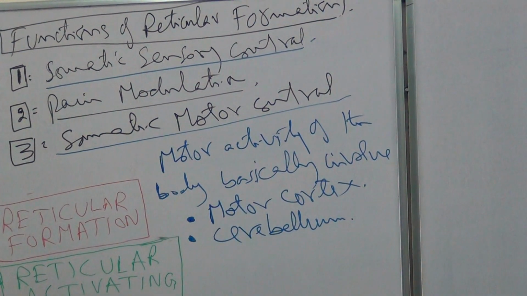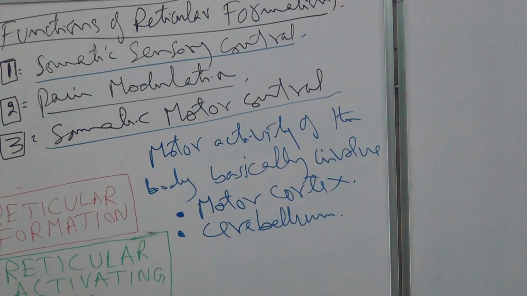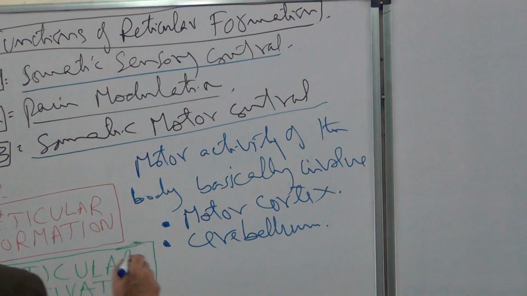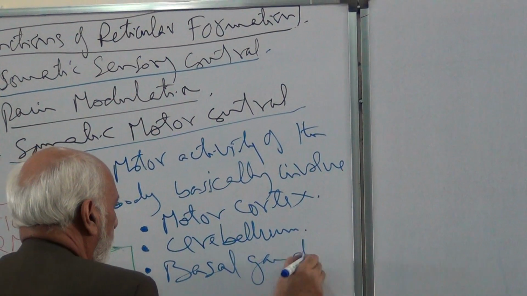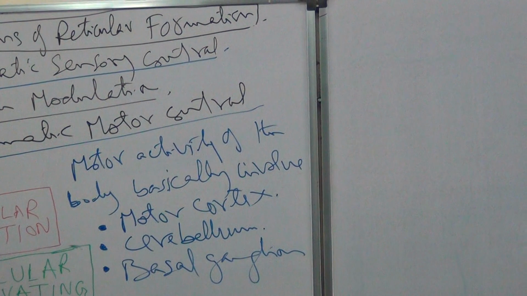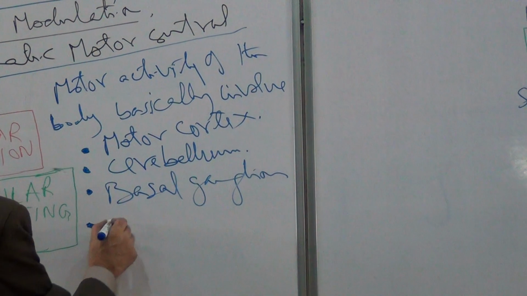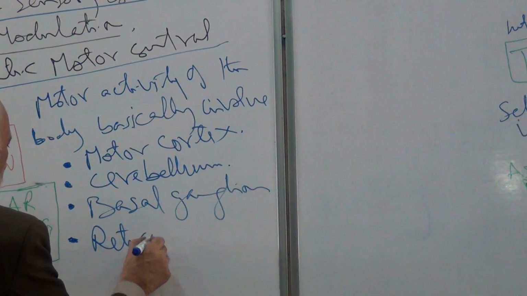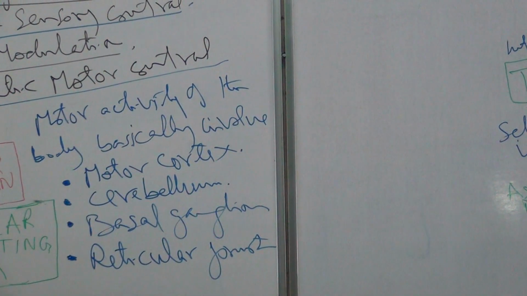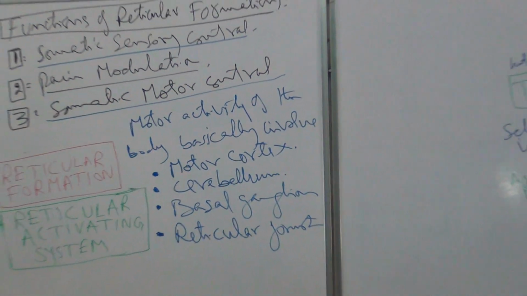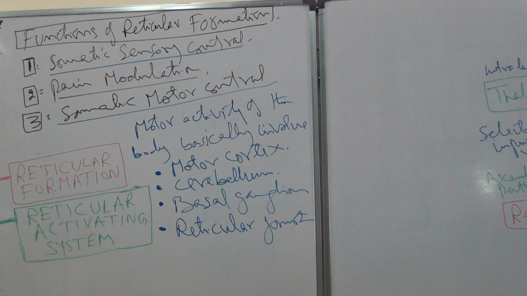You know, for balance, posture and equilibrium, the cerebellum plays a very important part. Next is the basal ganglia, which also have an important role in motor activities of the body, and the reticular formation. So these are some of the parts of the brain which are concerned with the motor activities of the body.